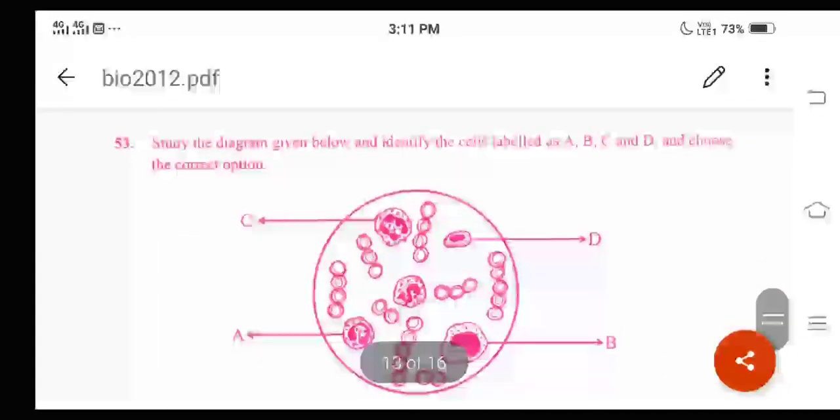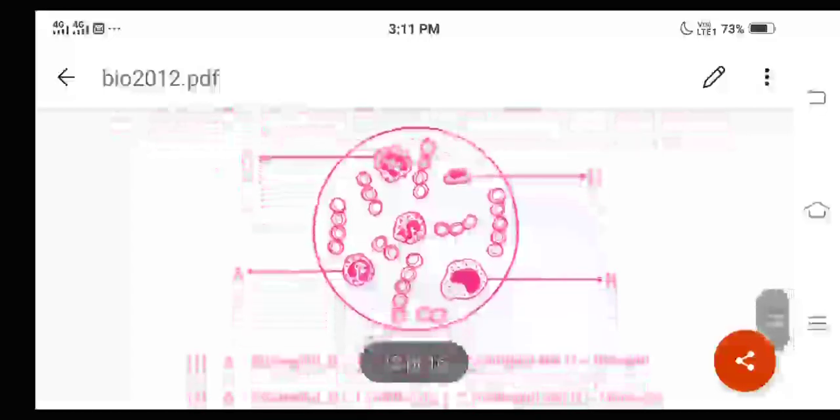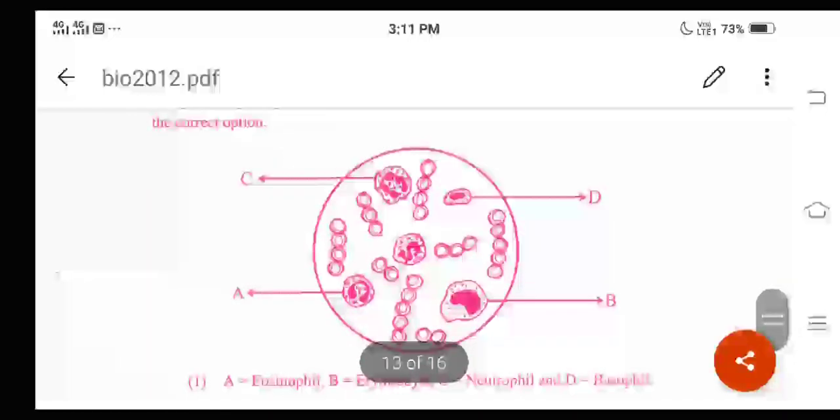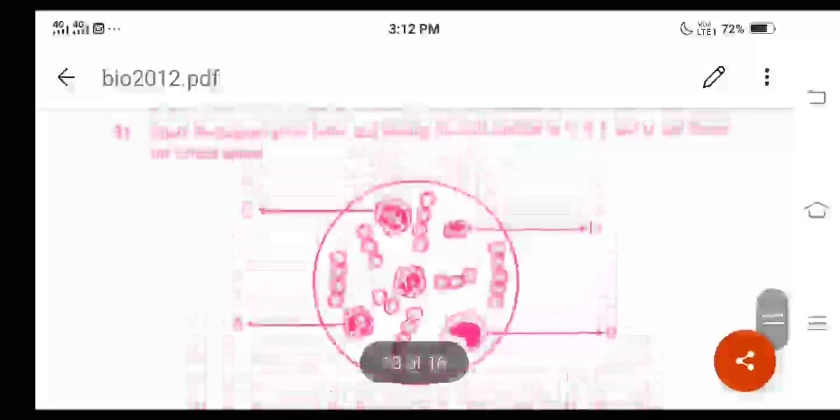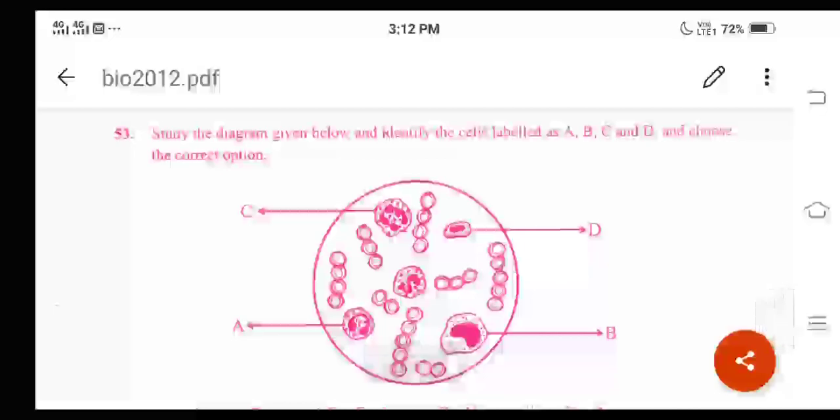Question number 53. What is the question here? Study the diagram given below and identify the cells labeled as A, B, C and D and choose the correct option, right? Here the question is mainly based on the chapter structural organization in animals, and in that chapter we study the different types of animal tissues, right? And here this is regarding the blood cells.